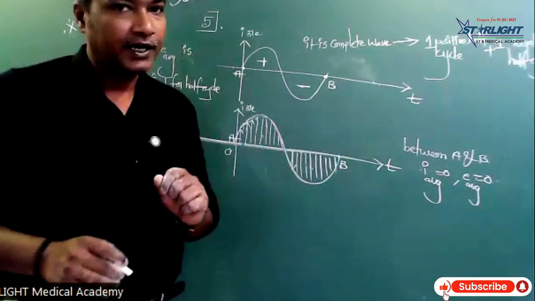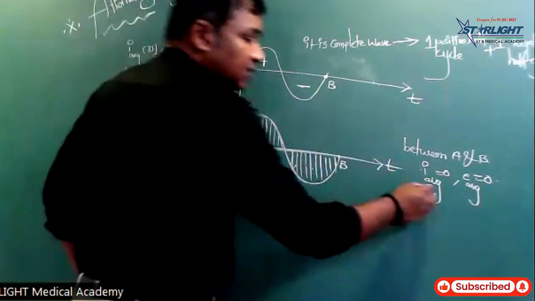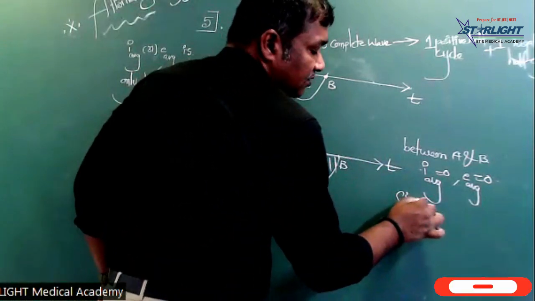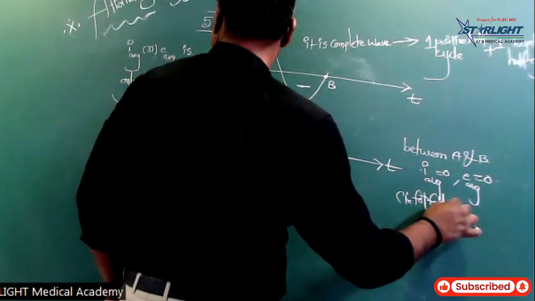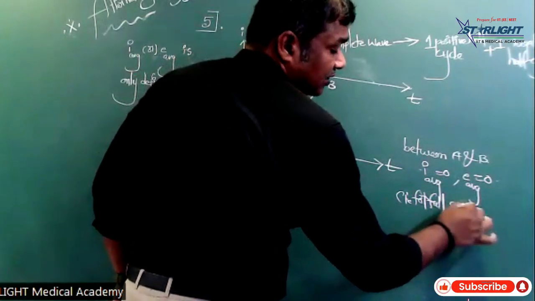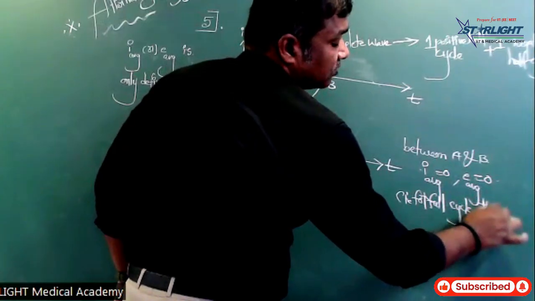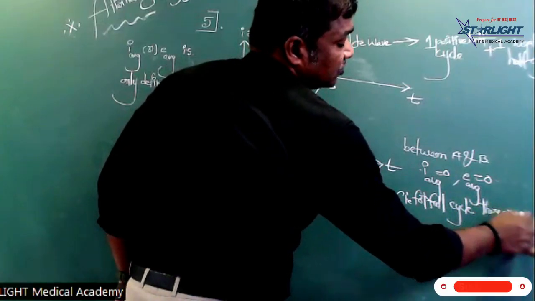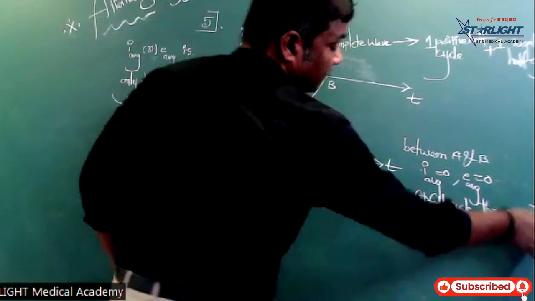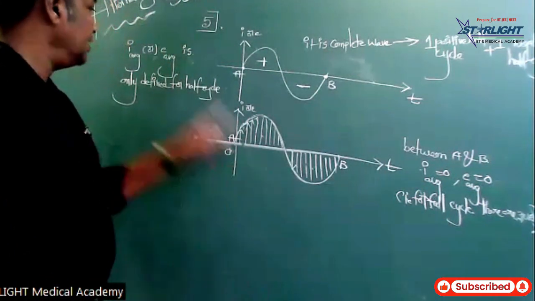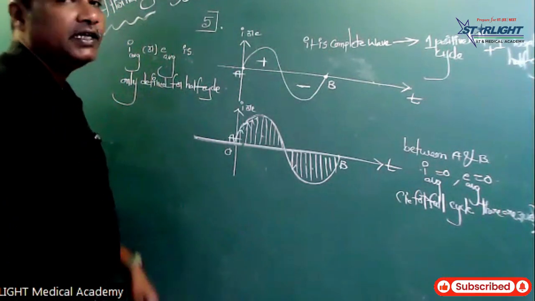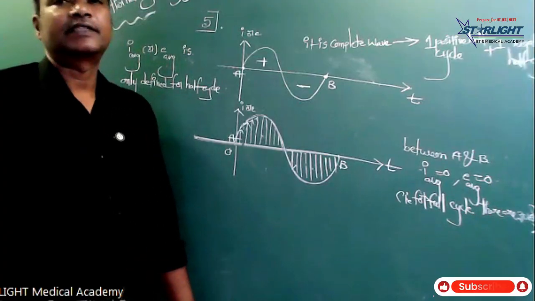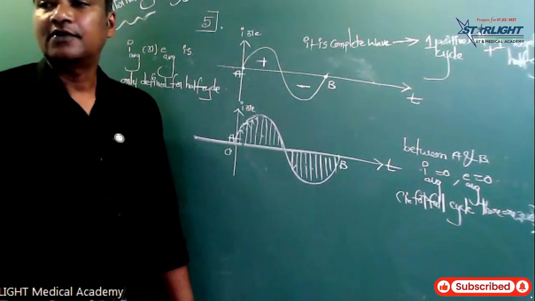That's why it is 0. That is, for a full cycle, they are 0. That's why average current and average EMF are only defined for a half cycle, not for a full cycle.